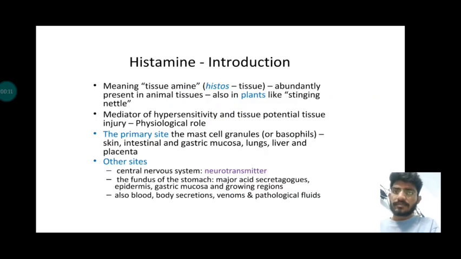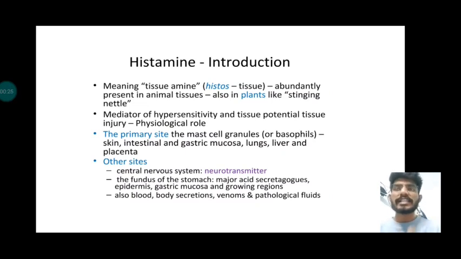Today we are going to learn about histamine. So, what is histamine? It is classified as an amine autocoid. Autocoid is a substance which is self-healing. The structures in which histamine is found are two: mast cell distributors and non-mast cell distributors.